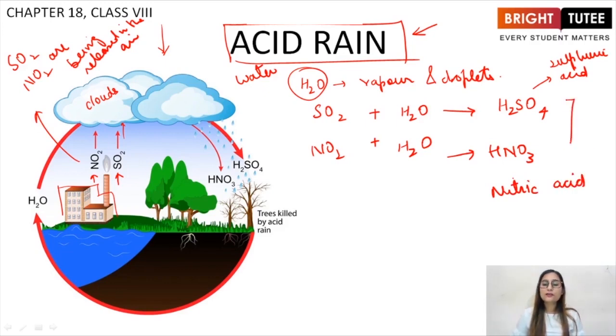These two harmful mineral acids are produced due to the emission of sulfur dioxide and nitrogen dioxide, right? So when they combine with the water, they form sulfuric acid and nitric acid in the clouds. So when precipitation takes place, or basically when rainfall happens, these acids fall to the ground, right? These acids fall to the ground.